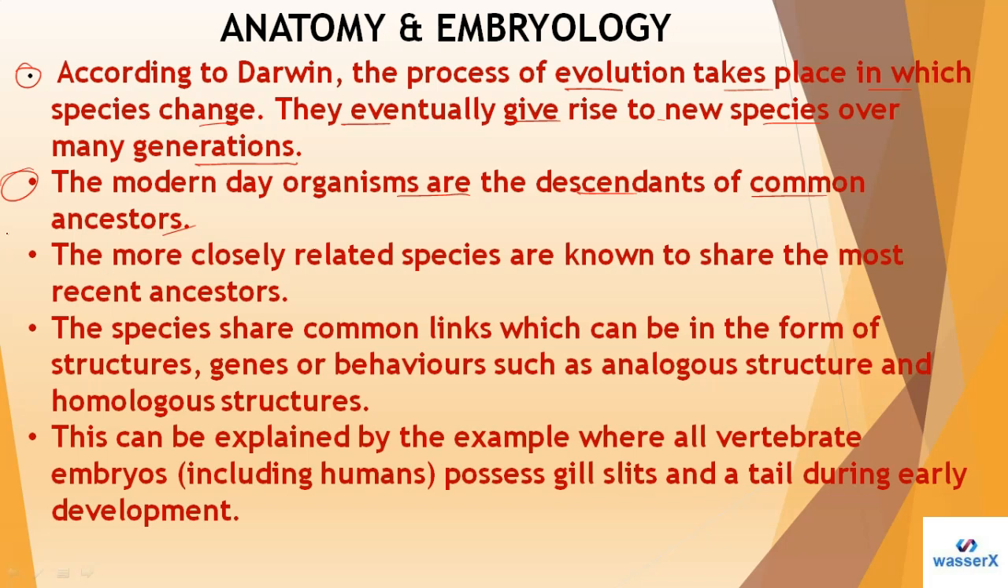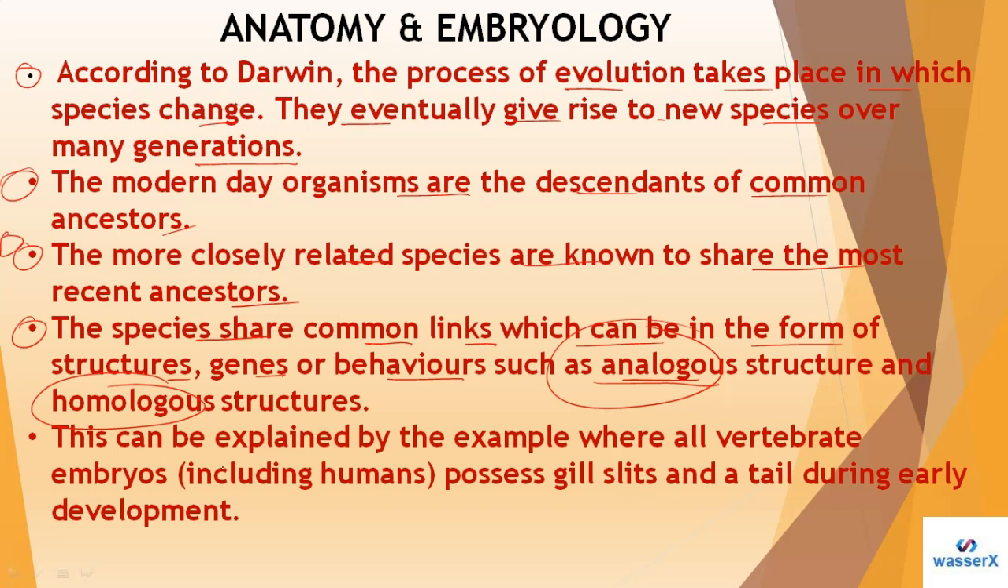So the more closely related species are known to share the most recent ancestor, of course, right? The species share common links, which can be in the form of structures, genes, or behaviors, such as analogous. Analogous means structures having the same kind of function. When we say homologous, it means the look is the same, the feature is the same. That's what we call homologous.